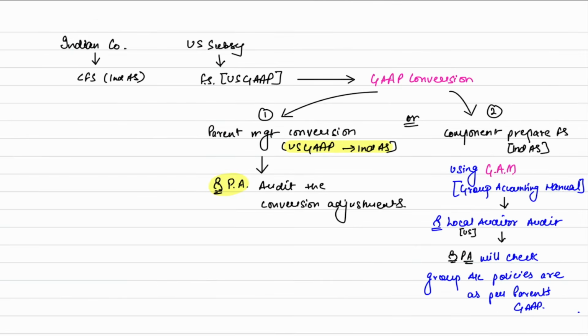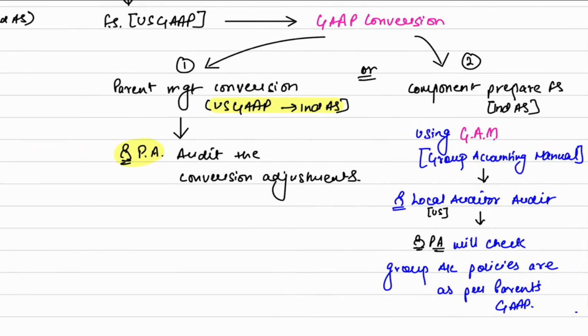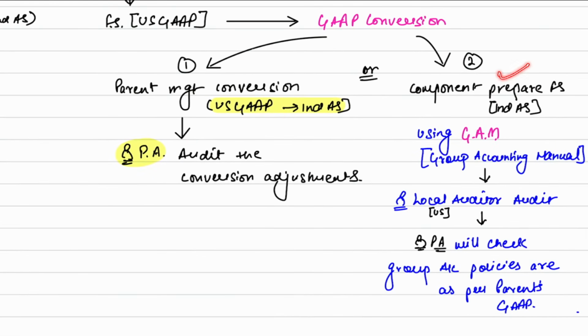So the game is very simple. Whenever the parent company has subsidiaries located outside India, they may be having a different accounting framework. So when there is such a case, you need to do the GAAP conversion. Case option number one, parent management will do the conversion and parent auditor will audit the conversion adjustments. Or the component will prepare the financial statement using GAM. GAM means group accounting manual. The local auditor will audit these financial statements using the group accounting manual, and the parent auditor will check whether the group accounting policies are as per the parent's GAAP.